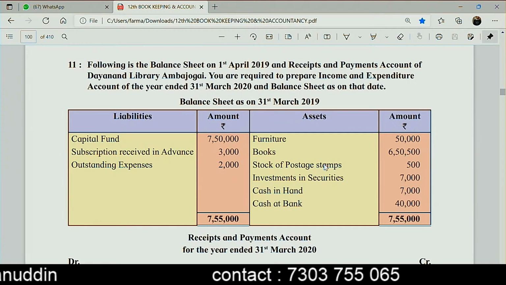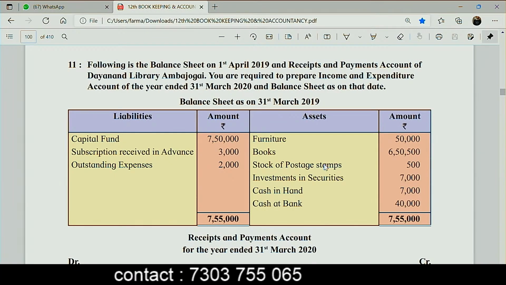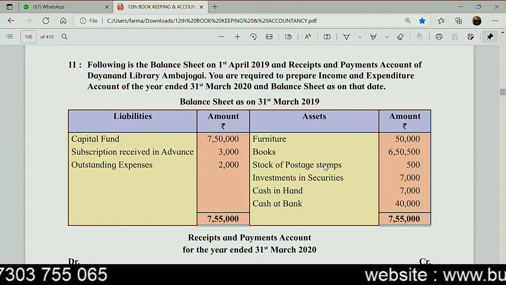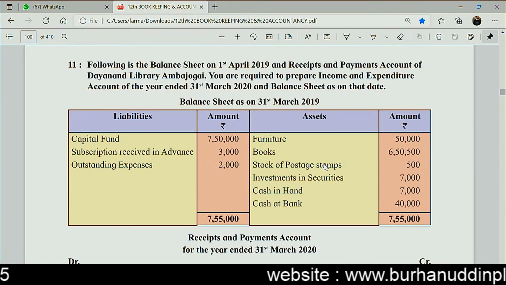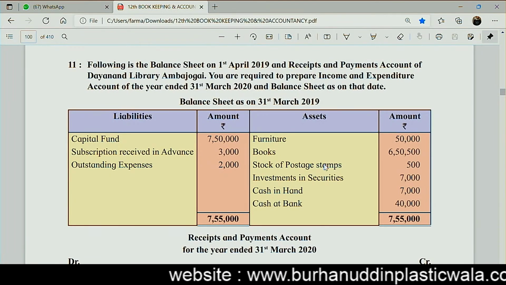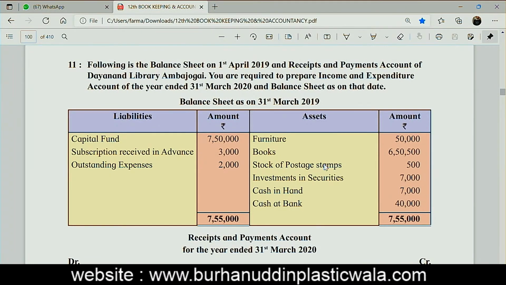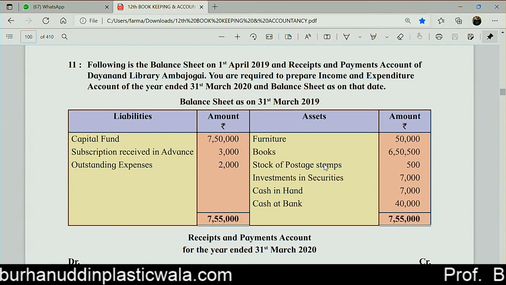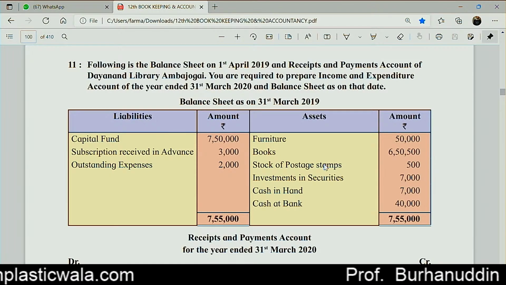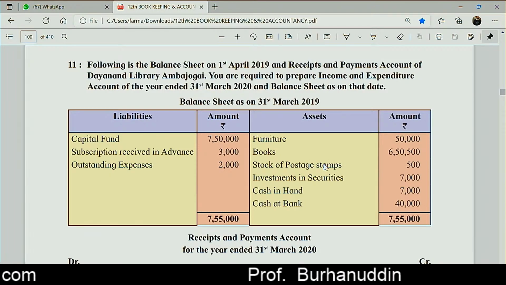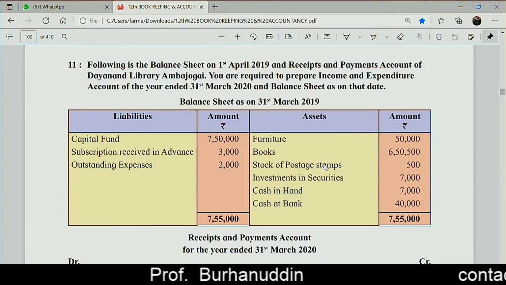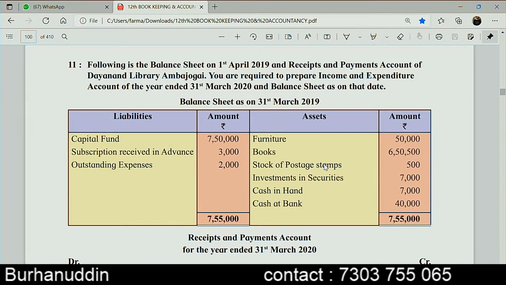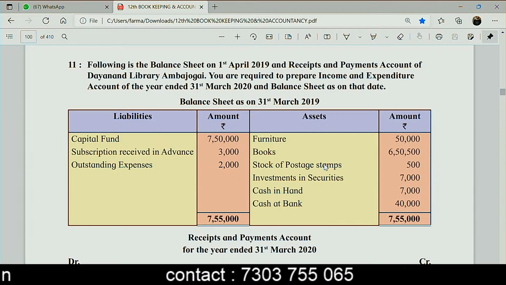And I'll read the question for you. From the following balance sheet as on 1st of April 2019 and receipts and payment account of the Dayanand Library, you are required to prepare the income and expenditure account for the year ended 31st of March 2020 and the balance sheet as on that date. So here basically what they are asking you is to make the balance sheet and the income and expenditure account, because apparently we can see the opening balance sheet. Correct now? Next one they are telling me that we have a capital fund, so I'll just put the tick marks. Do tick marking in your textbook as well.